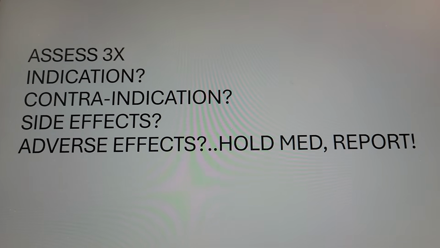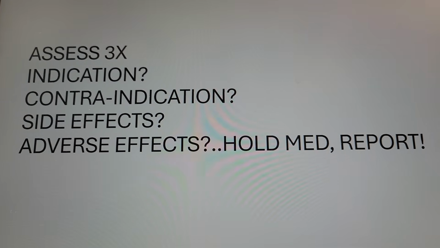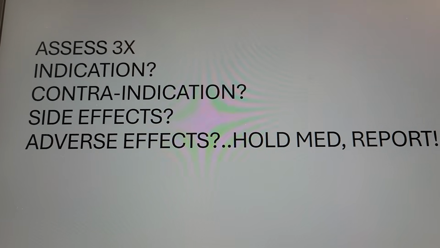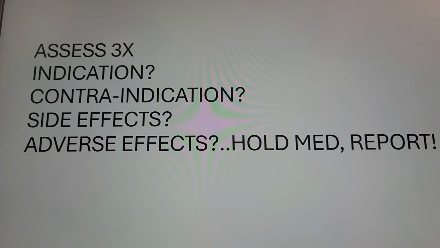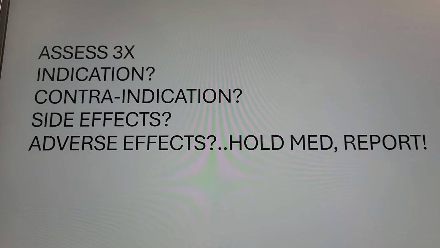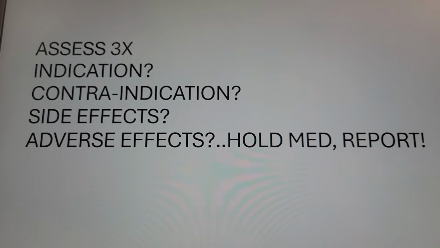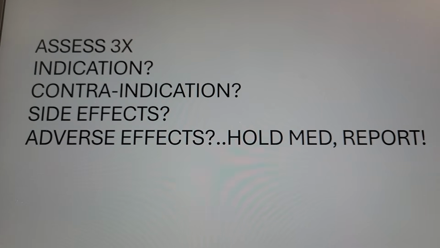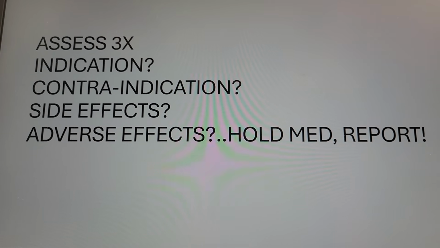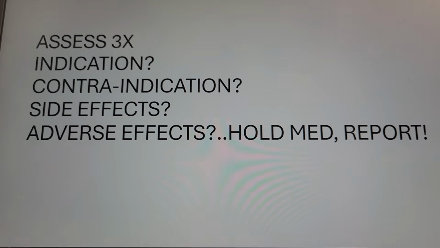Make sure you know what is the indication of the medication, what is the medication for, know the contraindication, know the side effect. Side effect is normal, right? If I eat acetaminophen and I'm sleepy, that's the side effect. And also know your adverse effect, very important, right? The toxic effect, something that I don't want it to happen. So if you eat Tylenol, acetaminophen, and now your skin yellow, your sclera yellow, right? That's already affect the liver. So that's the adverse effect. So you have to stop and report to doctor.